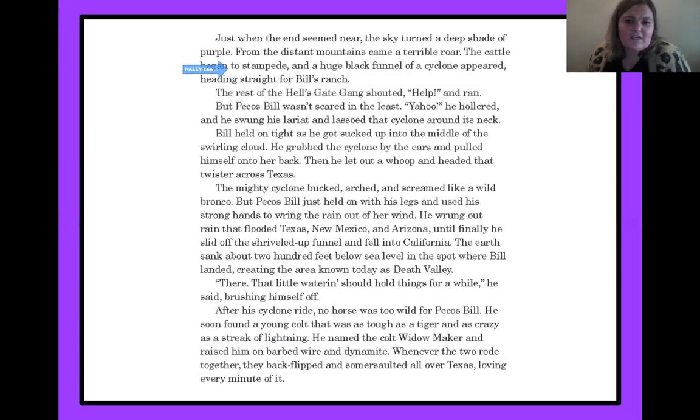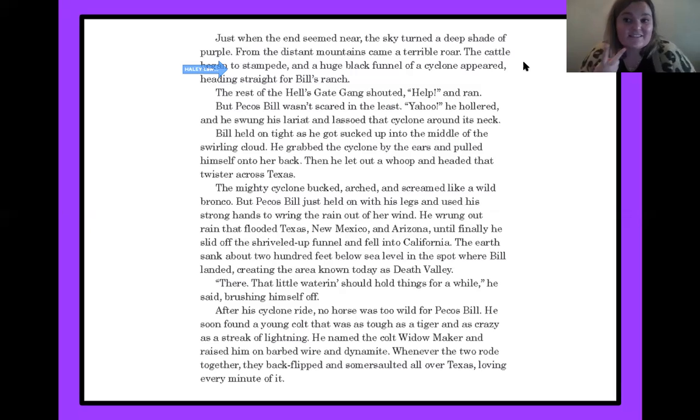Let's look back at this page. What did Pecos Bill do that showed that he was really good? What skill was he good at? So pause this, try and read back through this on your own and see if you can figure it out. All right, good job trying your best, fourth graders.